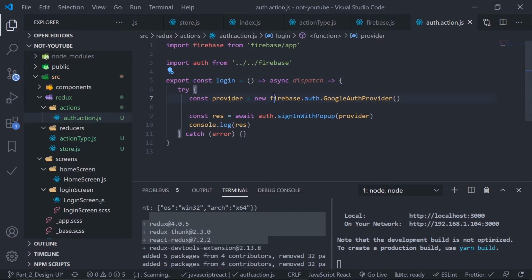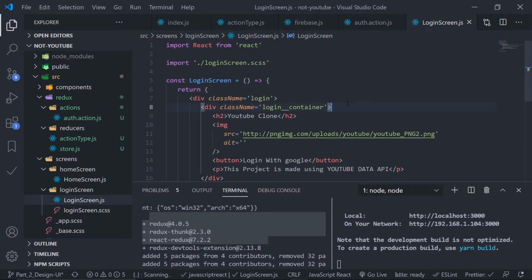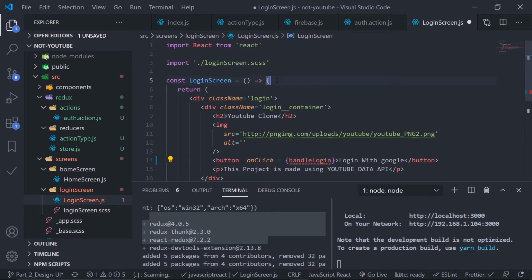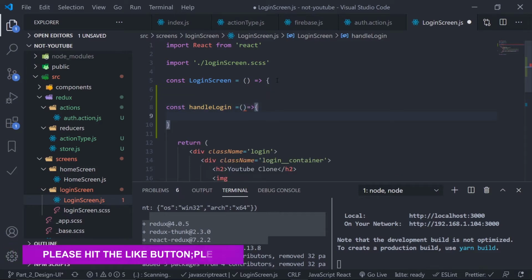And now we need to dispatch this from our login screen. So login screen.js, inside this login screen I need to dispatch this if I click on this button. So let's create an on-click handler. Let's name this handle login, just create the function at the top, const handle login, just an arrow function. It will dispatch my action creator, right?